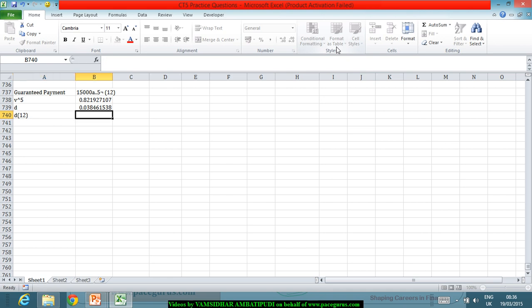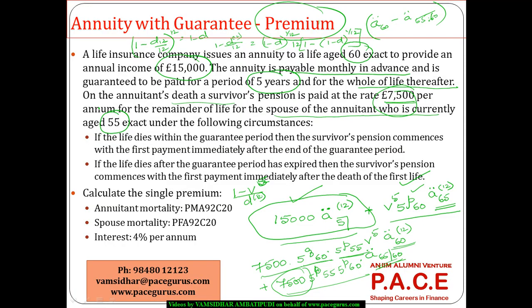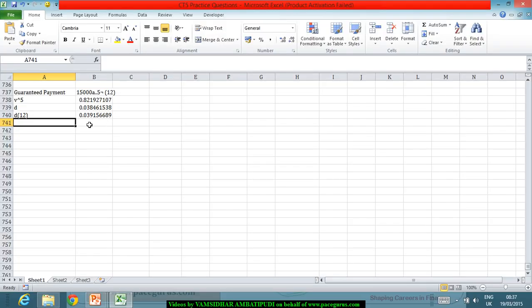So if I am trying to compute the D12, let me start with 12 times 1 minus of 1 minus D to the power 1 by 12, which works out to 3.91. This is my D12. So from here I can very well find out the first part, which actually comes out as the guaranteed payment now.